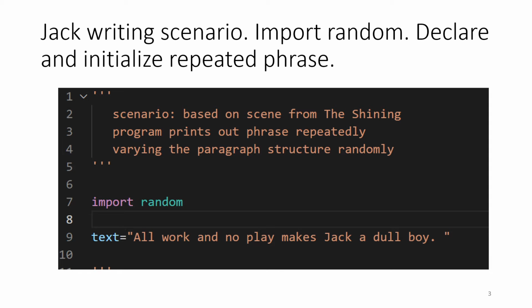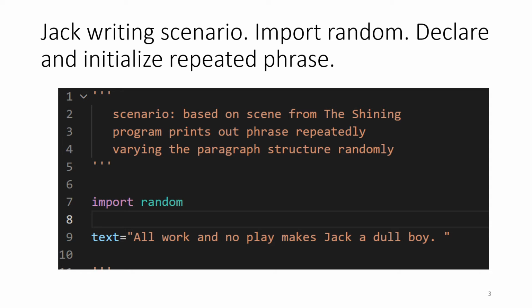This program is demonstrating loops, and loops are used for repetition, to repeat something. So we're just going to simply repeat a phrase over and over again. So that's our scenario. We're going to repeat the phrase a number of times to make a paragraph, and then we're going to have a number of paragraphs. The number of sentences within a paragraph is going to be random, and the number of paragraphs is going to be random. So the first thing we're going to do in line 7 is import random.